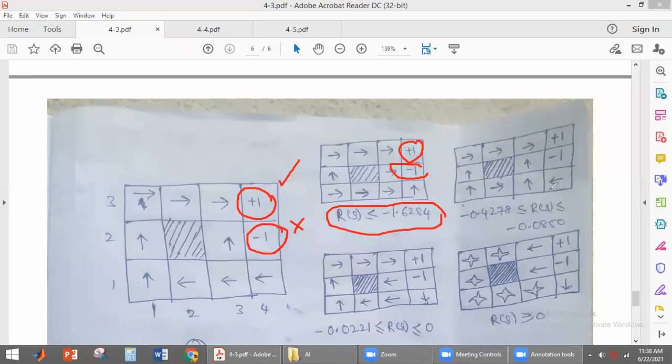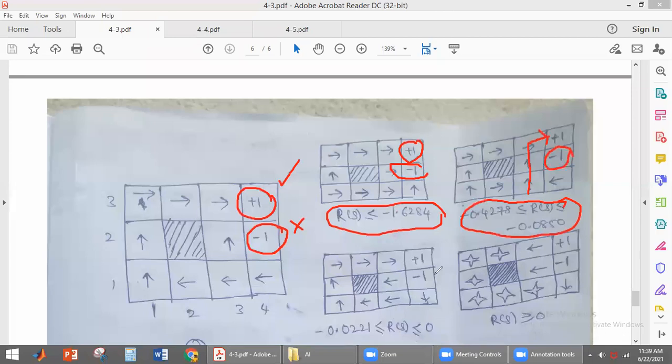Here the agent does not want to terminate at -1. If the agent is taking this route, there is a risk of entering into -1. It takes the risk of entering into -1, but it does not want to terminate at -1. So in that case, what is the reward? The reward will be in this range.